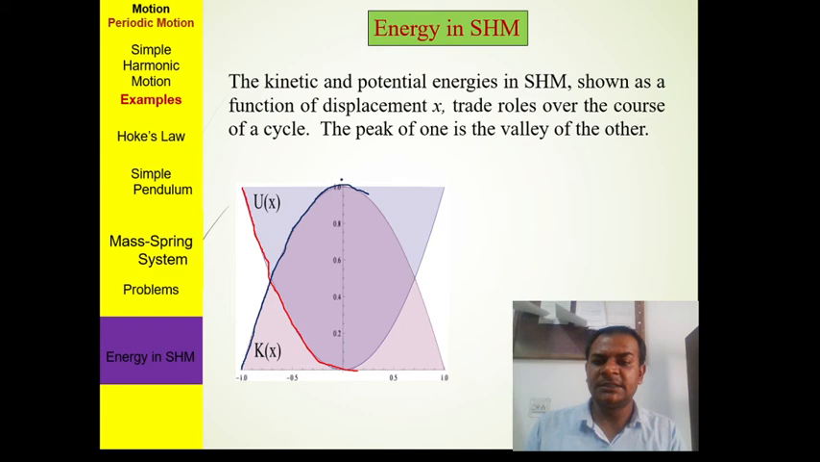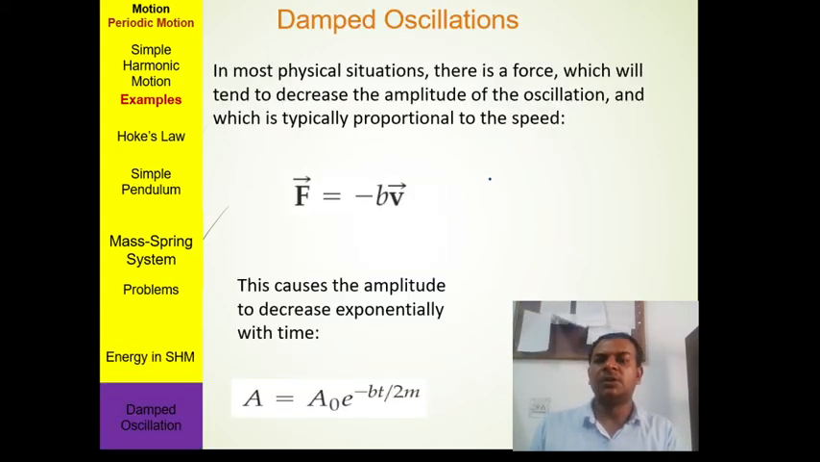At this position where the potential energy has its minimum value, the kinetic energy has its maximum value. The conclusion is that the total energy always remains constant. Now we go to another type of oscillation, called damped oscillation.